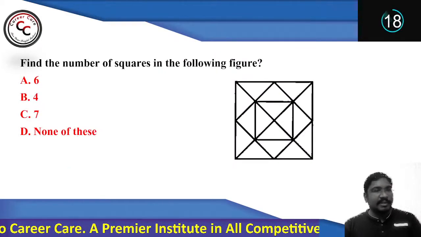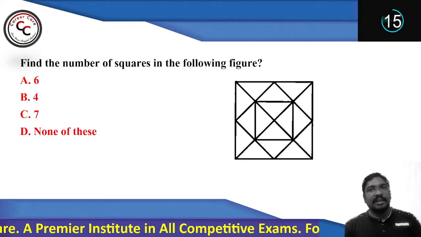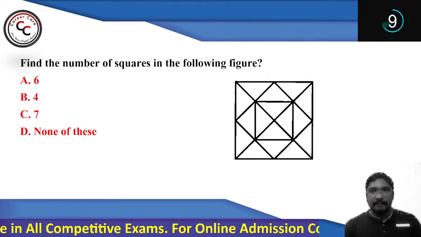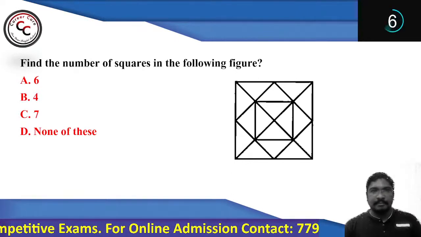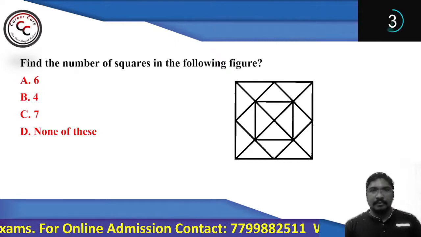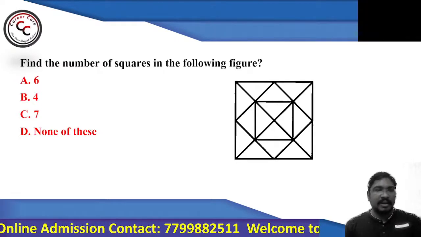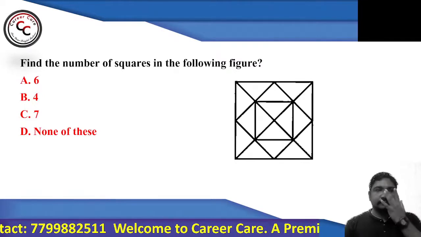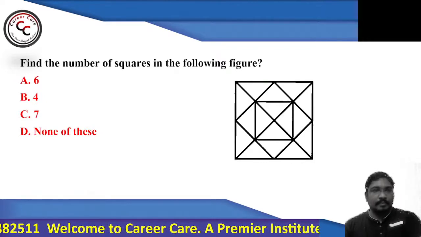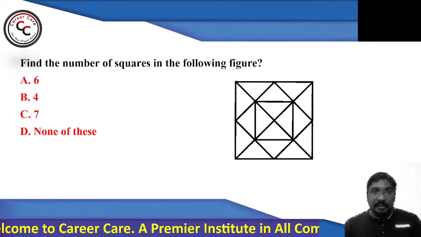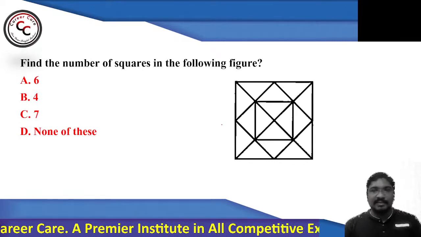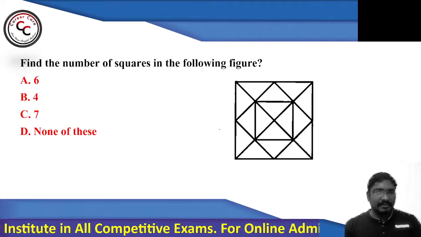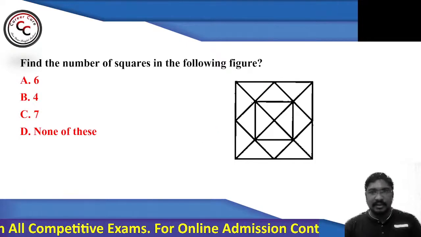Now look at this particular question. Just to see, question purely based on figure counting. See and tell me what does your answer say. Figure counting based question. Figure counting. Quickly. Check and tell me. What does your answer say? So find the number of squares. So here he is interested in the squares, not in the triangles. Right? Okay. So 20 seconds are over. No answer so far. Chalo, let's see.